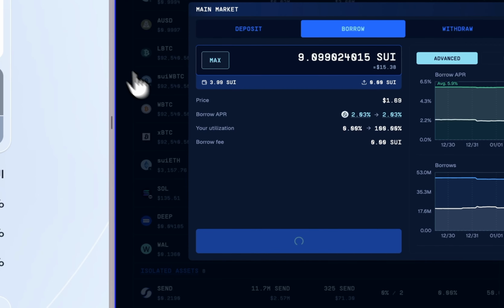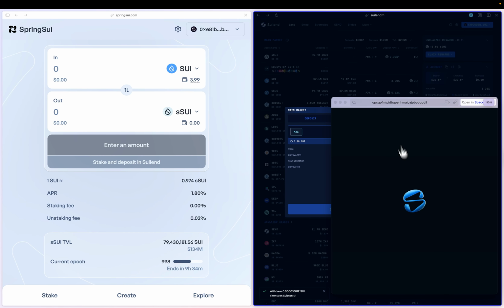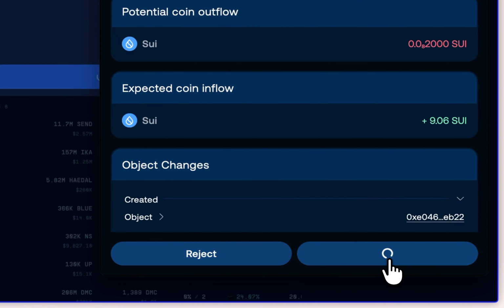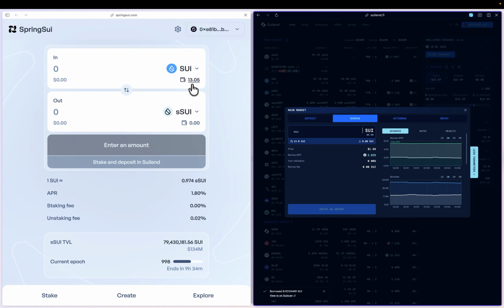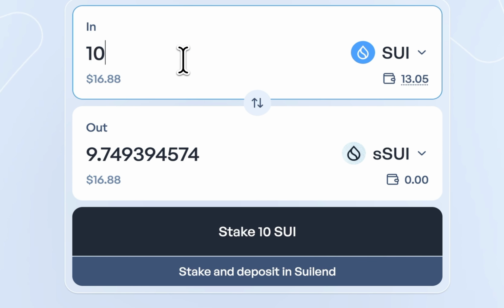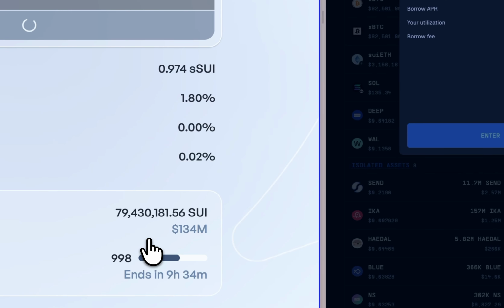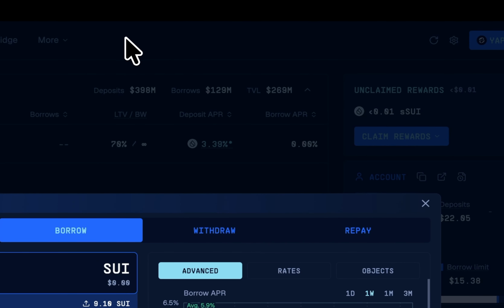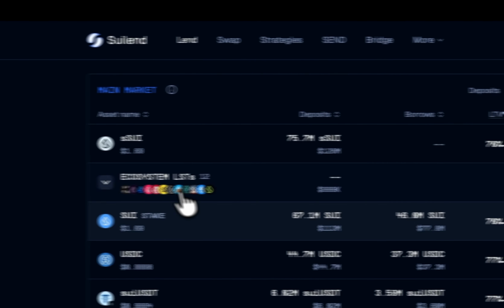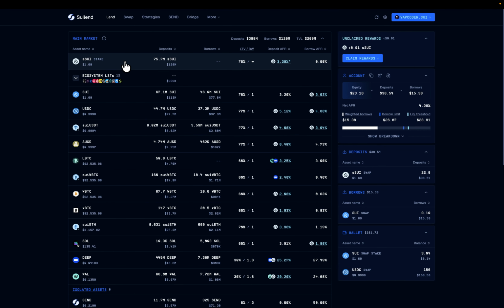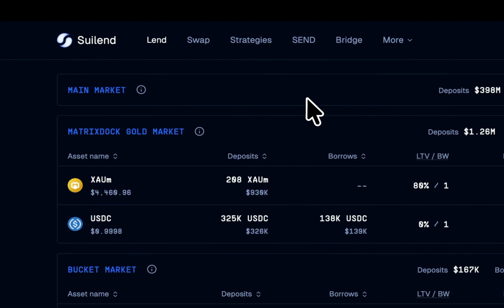Go to borrow, confirm the transaction, approve, and then I can come back here, and now I have SUI again, right? And I can now come back here and let's do 10, and then just stake and deposit in SUI Lend. So by doing this, you're getting more exposure to SUI. You're hardly going to get liquidated because the prices are almost the same, right? So basically, you're safe in terms of liquidation, because if SUI moves, then staked SUI moves normally. So that's totally normal.